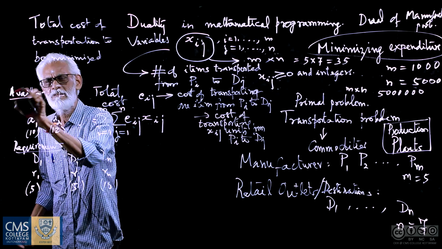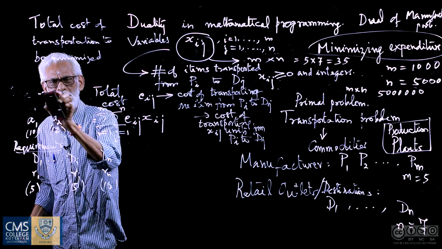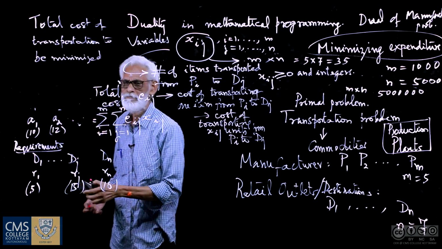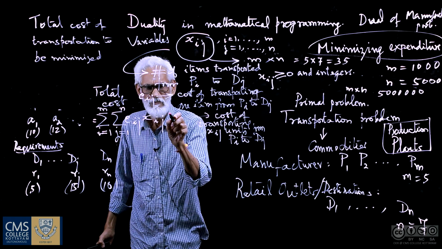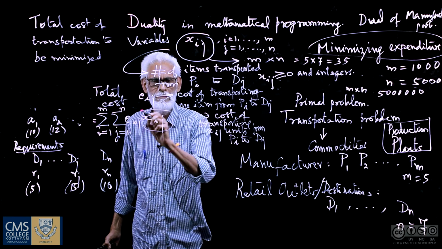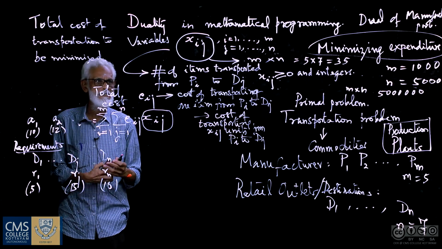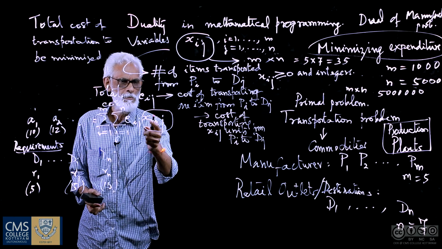Now this is to be minimized, that is the problem of the manufacturer. So the problem looks quite simple, but the manufacturer has the big task of finding the optimal way of distributing the items to be transported from each plant to the various destinations. What will be the optimal value?